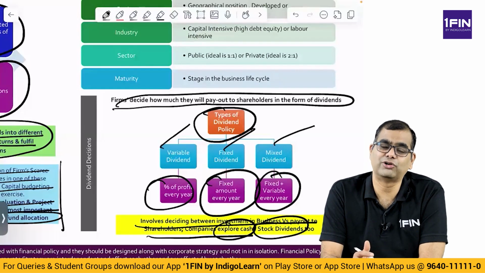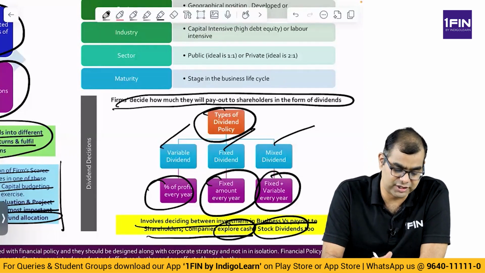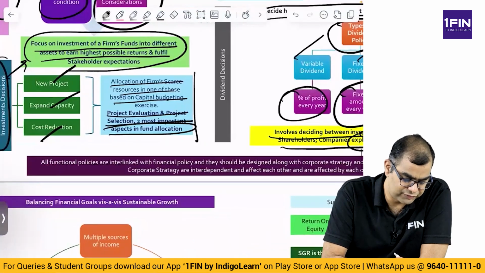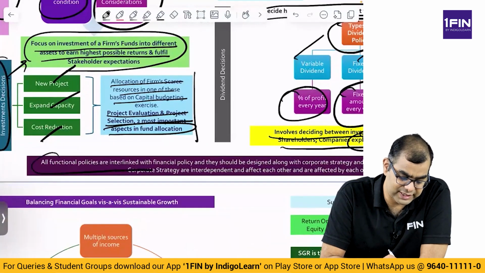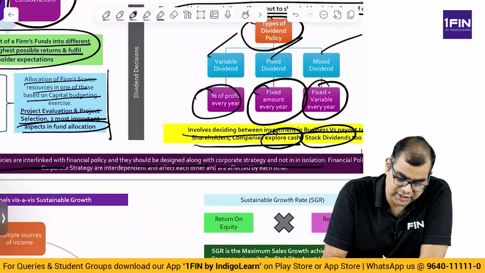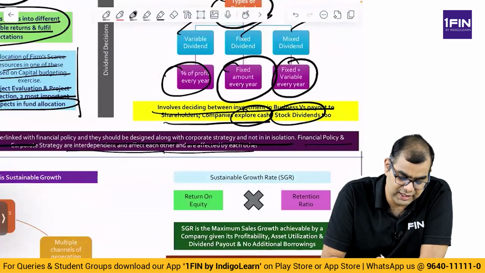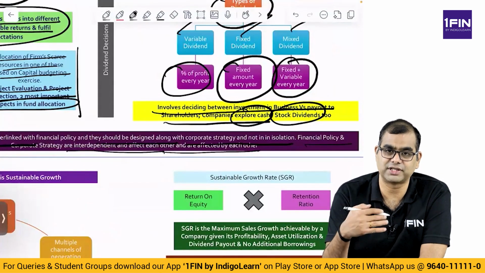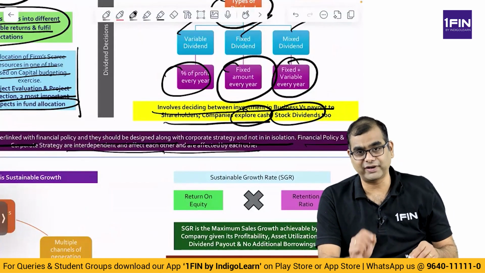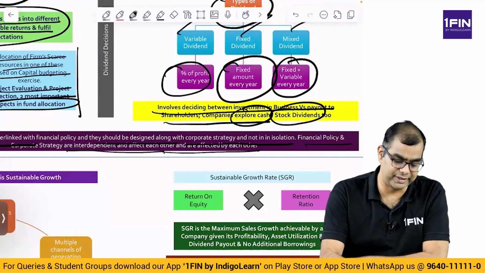And sometimes you also explore special dividends, like a 50th golden jubilee dividend or a super normal profit dividend. So if you look at this, all functional policies are interlinked with financial policy and should be designed along with corporate strategy, and not in isolation. Financial policy and corporate strategy are interdependent, affecting each other and affected by each other. So they have to be thought of together and not independently.